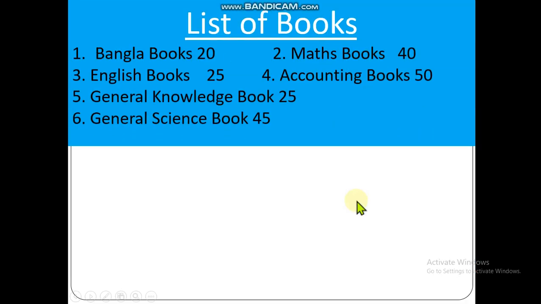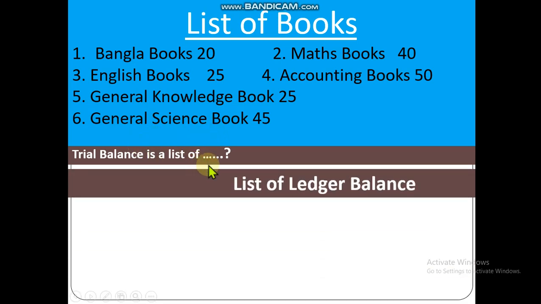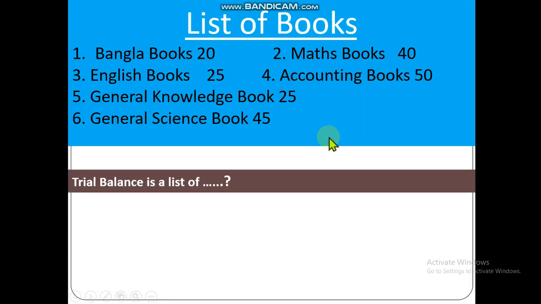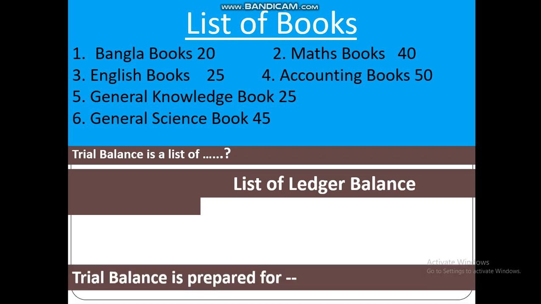Trial balance. Dear student, look at a list of books: Bangla books, math, English, accounting, general knowledge, general science. This is a list. Trial balance is also a list. Trial balance is a list of ledger balances. Dear student, in the accounting cycle, you see that after ledger we prepare trial balance. So from the ledger, whatever balance we get, we will make a list of that balance. It is a trial balance.